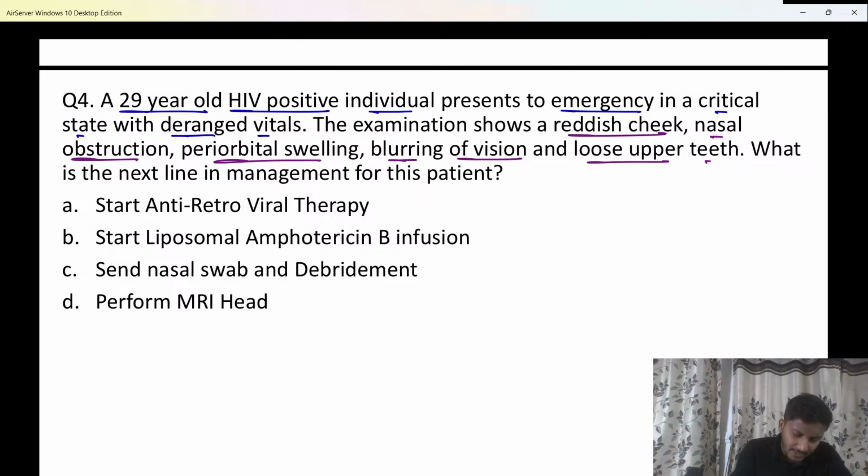What is the next line in management for this patient? What is your provisional diagnosis? First, let me know that in the chat box. What is your provisional diagnosis, beta? Tell me the diagnosis.